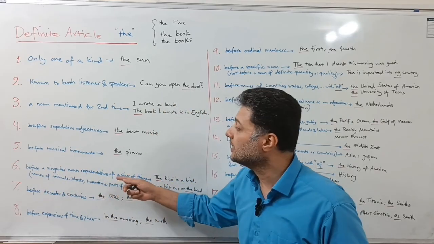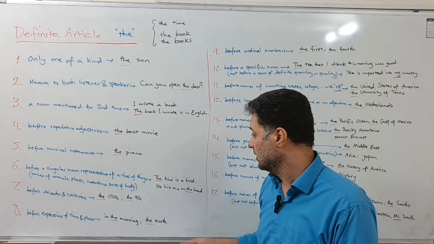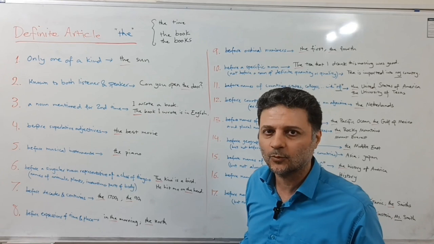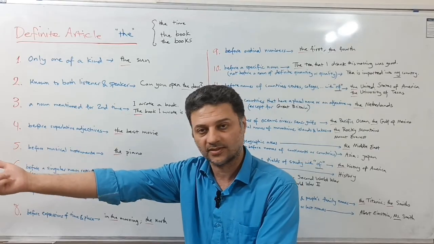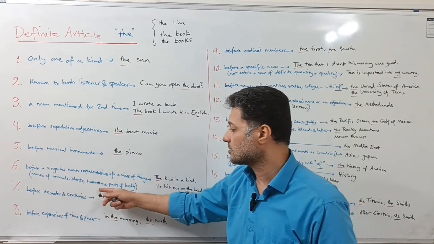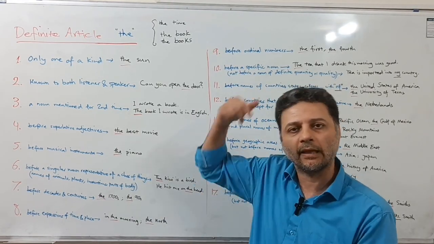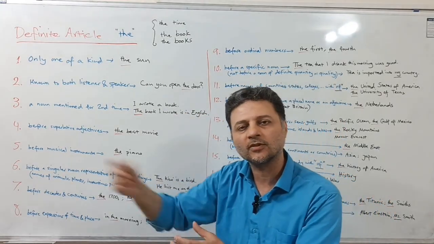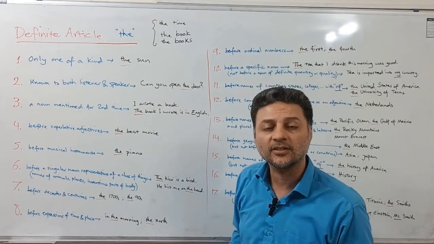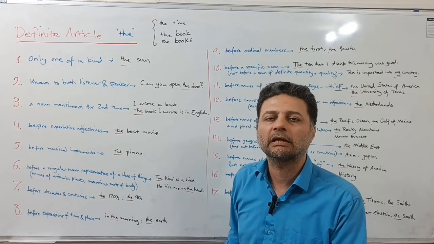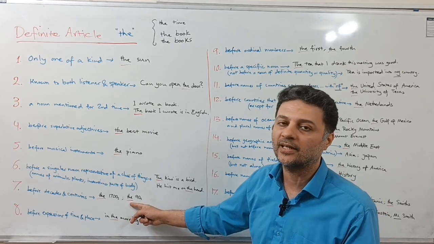Number six, before a singular noun representative of a class of thing or things, right? For example, the kiwi is a bird, the kiwi. We are referring to that which is representative of a class of those things, right? Names of animals, plants, inventions, or even parts of the body, like we say the hand, the arm, right? Or for example, he hit me on the head. He hit me on the head as a part of the body, right? Number seven, before centuries, for example, the 1700s, right, or the 90s or 1990s, right? We are referring to the decade, all right? That specific decade is preceded by the.